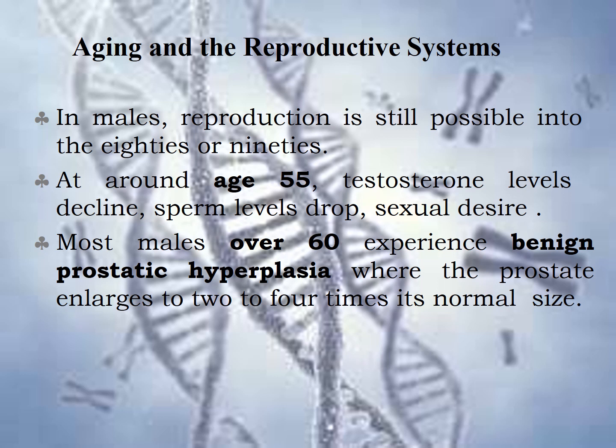Enlargement of the prostate to 2 to 4 times its normal size occurs in most males over the age of 60, and this condition is known as benign prostatic hyperplasia. So this is aging and the reproductive system in both the male and female systems.